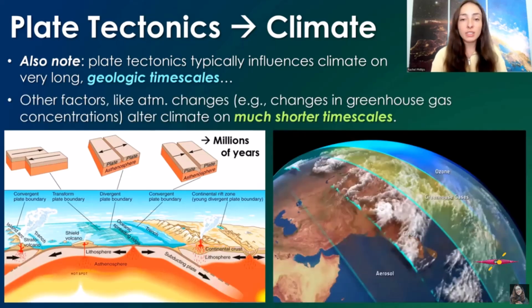So any actual significant movement and interaction of plates takes a very long geologic time, which means that it causes climate to change on a much longer timescale than other factors that might cause faster acting effects, such as changes in greenhouse gas concentration, for example. Any atmospheric compositional changes tend to much more quickly affect climate than plate tectonics, because plate tectonics just takes a long time to do anything significant.